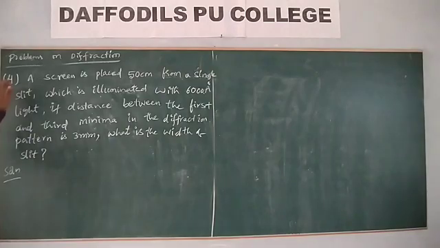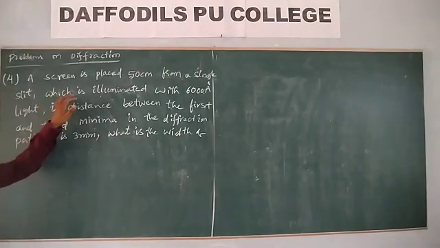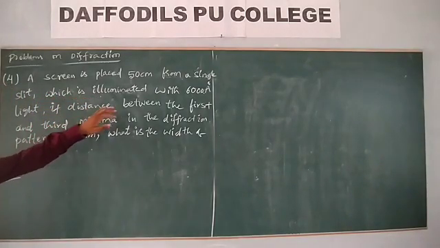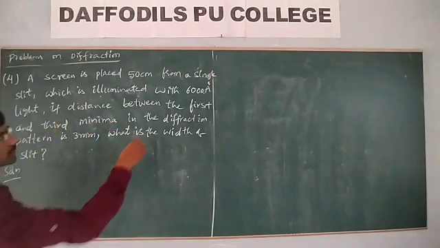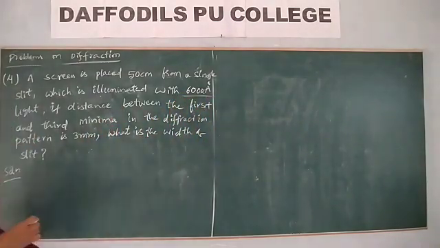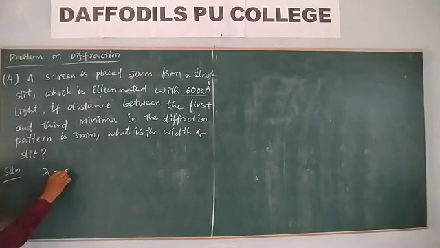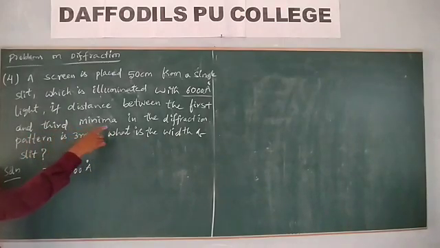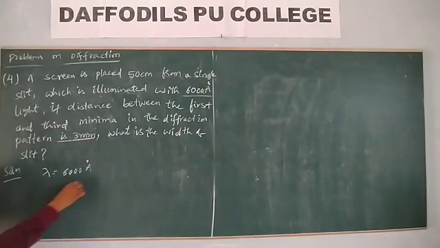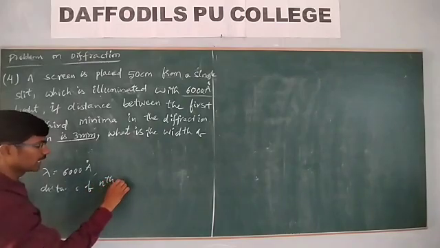A screen is placed 50 cm from a slit which is illuminated with 6000 angstrom light. So the wavelength of the light is given, lambda is equal to 6000 angstrom. The distance between the first and the third minima in the diffraction pattern is 3 millimeter. What is the distance of the nth minima?